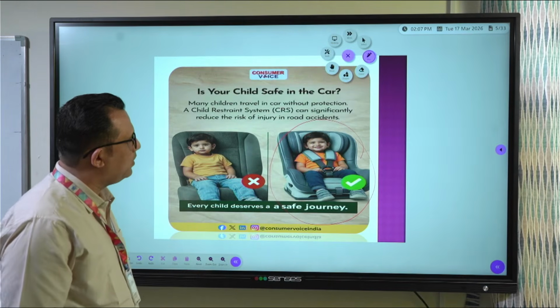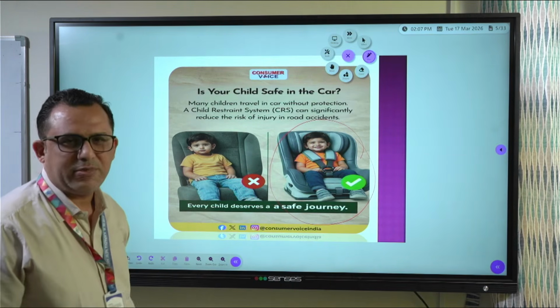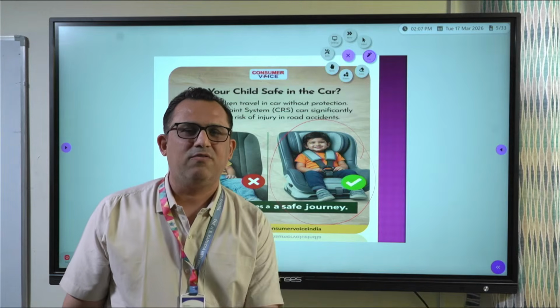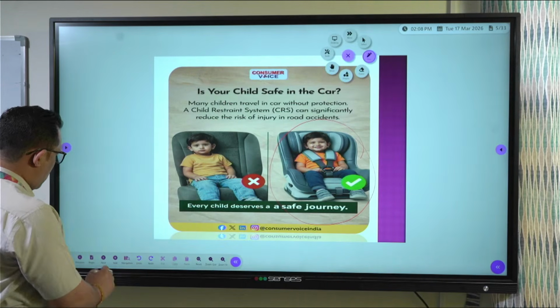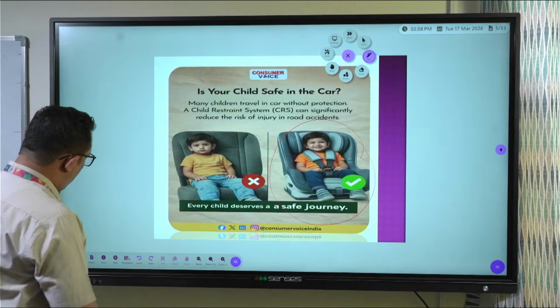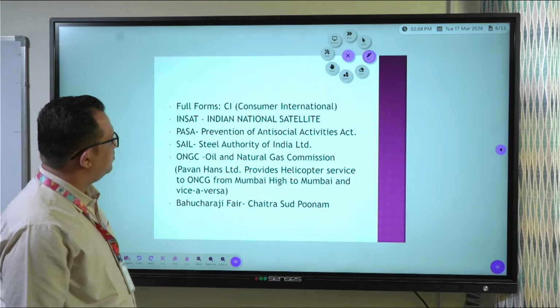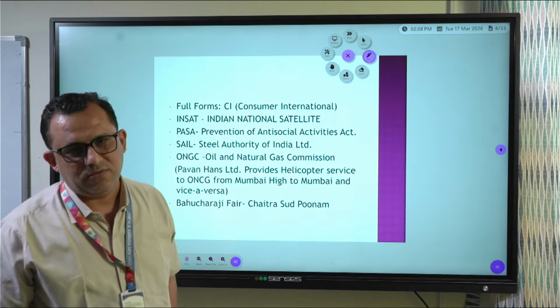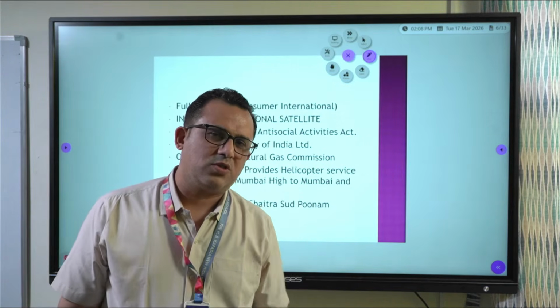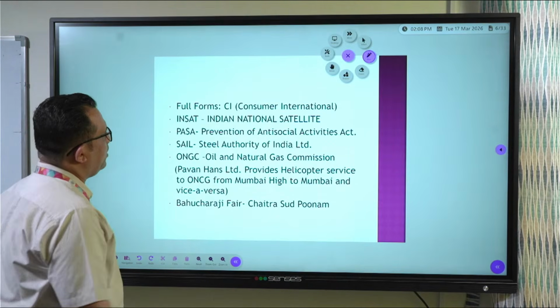So, very important things from the last chapters which have been added come from the objective. These are all the objectives, I think, very important from tomorrow's point of view. Then there are some full forms also for objective which can come in tomorrow's exam. These full forms include CI.